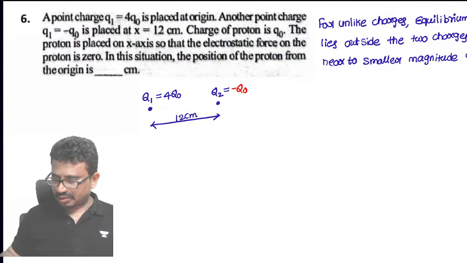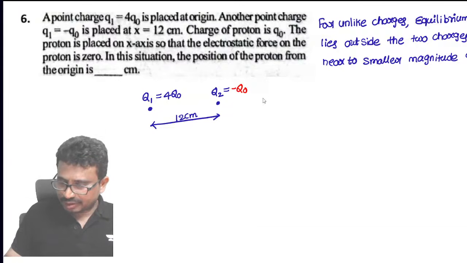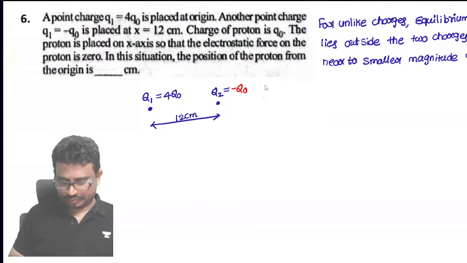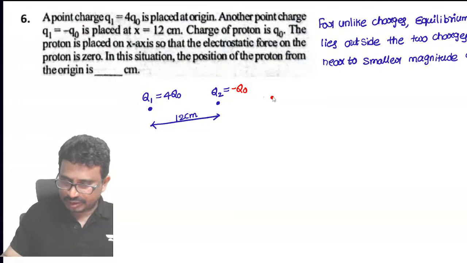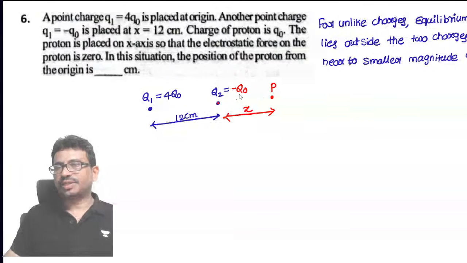Okay, you can tell me now. This is the smaller magnitude, so it lies here. This is the point, so this distance is outside the two charges and near. So somewhere here it lies. This value has small magnitude, that's why it is near to Q2.